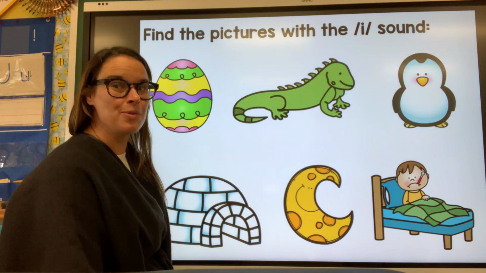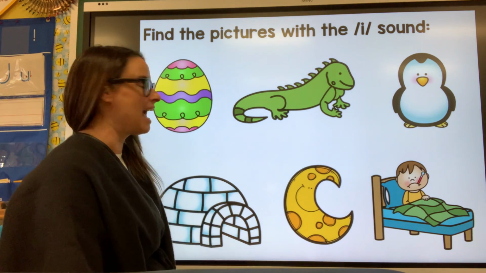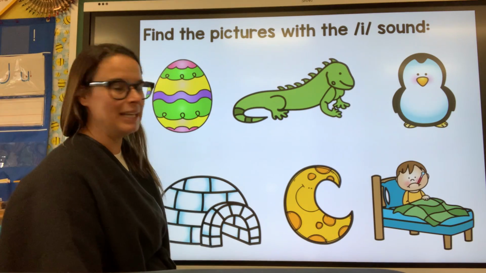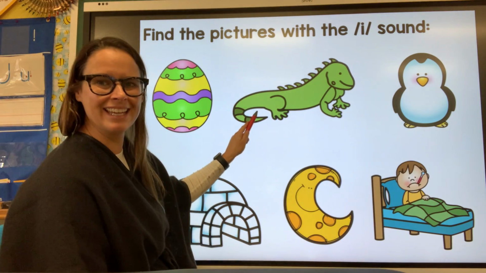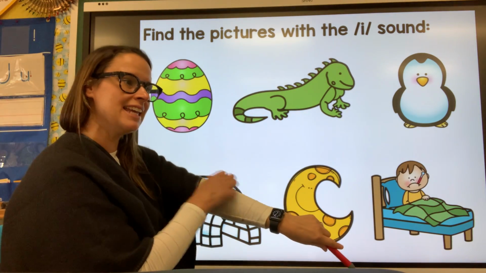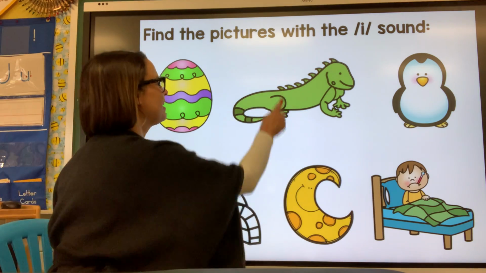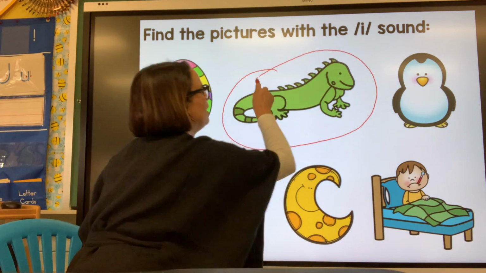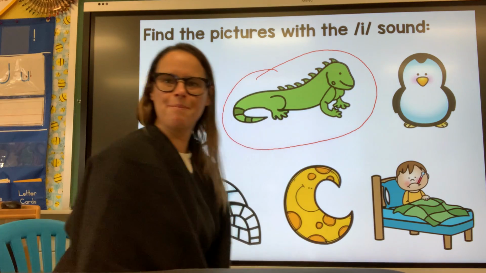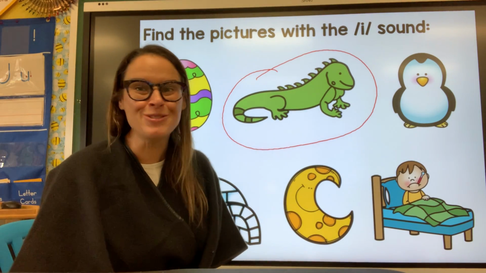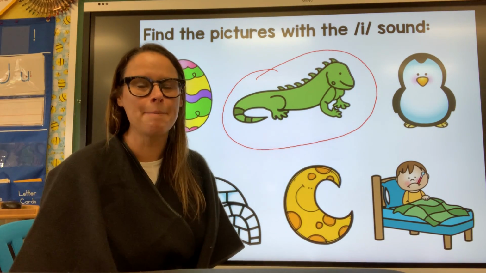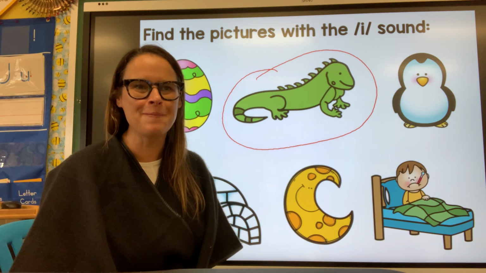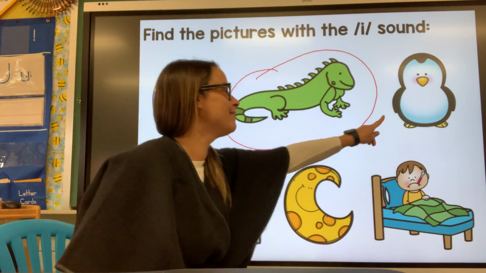So we got egg. That sounds close to I, but it's not. It's an E. How about iguana? Does that start like itch? Iguana. Yes, it does. We're going to circle it. How about penguin? Do you know that letter? You should. We've done it recently. What letter says P? P, right? P for penguin.